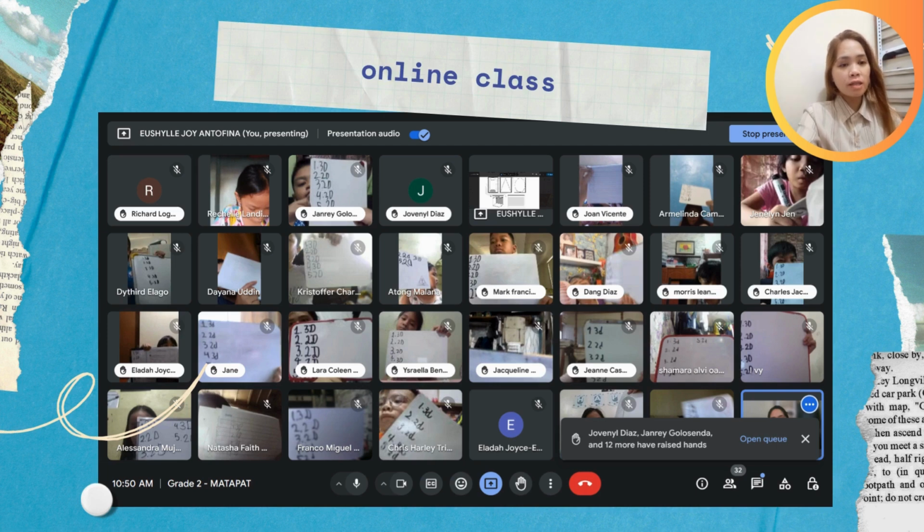So going back to the assessment, this Write It on the Whiteboard assessment has been an effective formative assessment for me because I will know right away, or at that very moment, if my learners are learning the lesson or the subject matter that I am teaching to them.